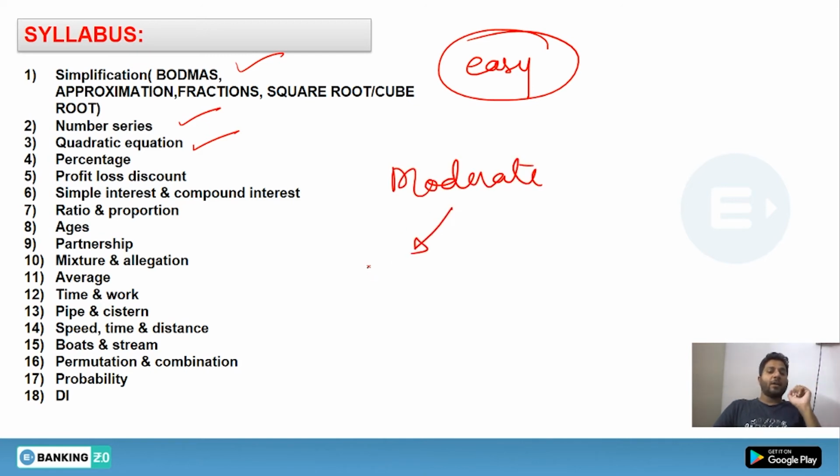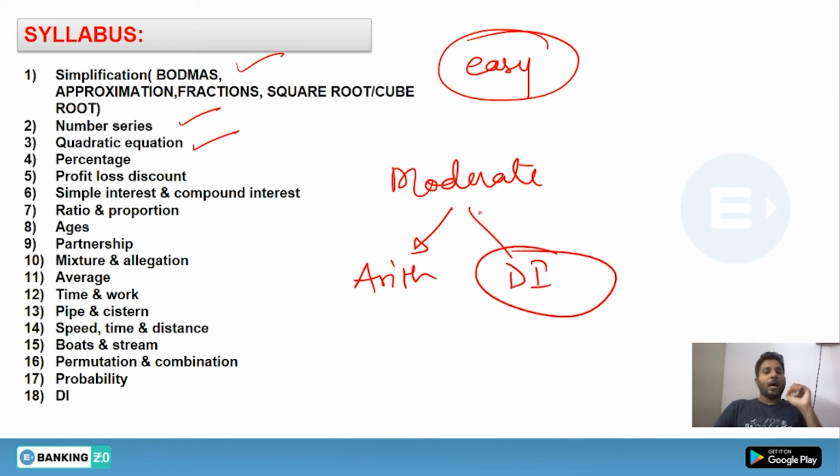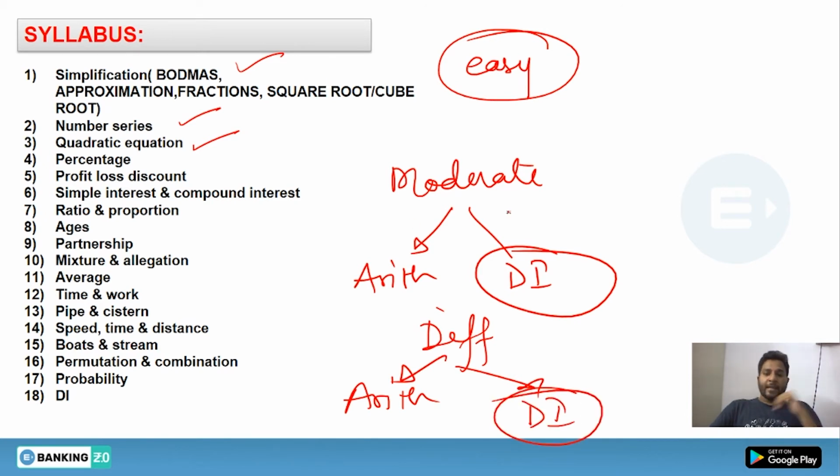moderate questions can be from the arithmetic section or from the DI section. How can you say that a moderate question can be from the DI section? Let me give you. Similarly, a difficult question can be from the arithmetic portion as well as the DI portion. Let's say a question has been asked on DI where they ask you to find a total average, and finding a particular number's average becomes difficult, while if they are asking about the total average, the question becomes lengthy.